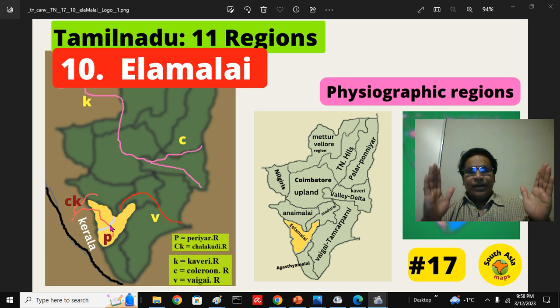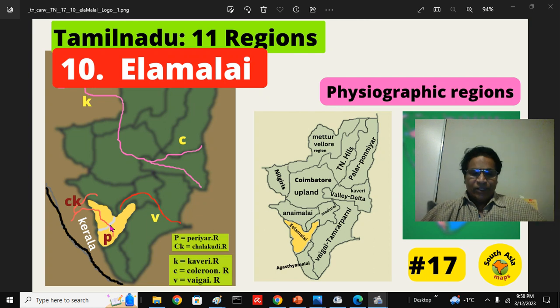There are political maps, political regions, administrative regions, that is the districts and taluks. There are around 800 districts or so in South Asia, after the partition, independence and the Radcliffe line, and those are the political maps.